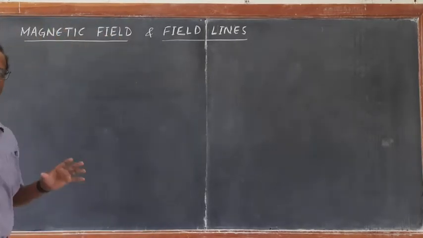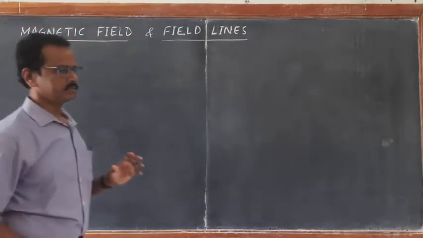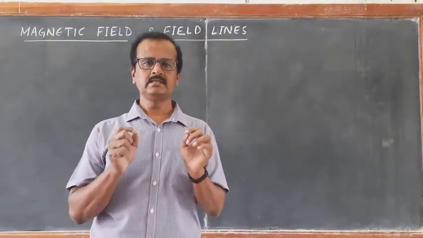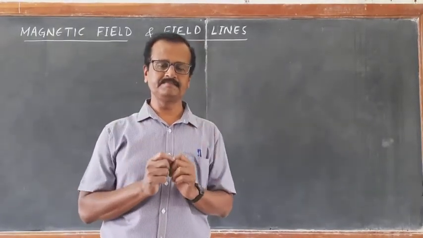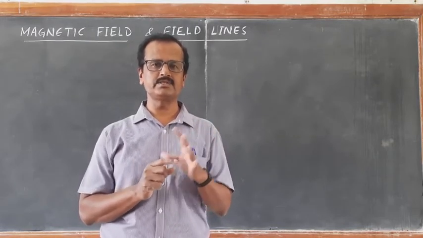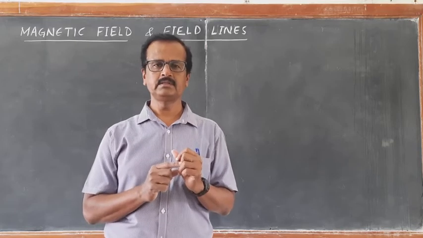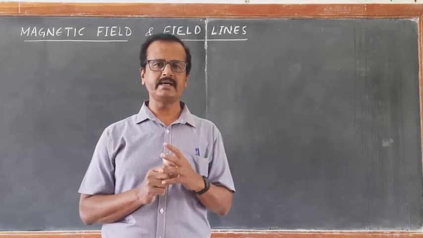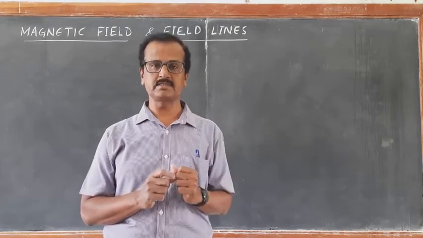First of all, what is a magnet? You know, a magnet is that material which attracts substances like iron, cobalt, nickel. These are the substances which are attracted by a magnet. So the substances which are attracted by a magnet are called magnetic substances.